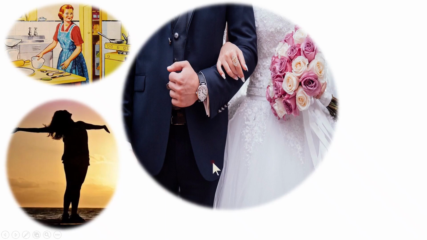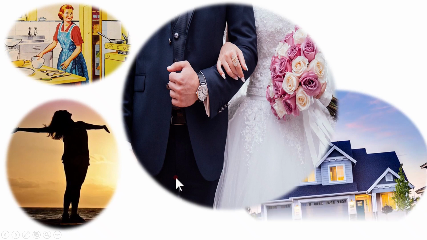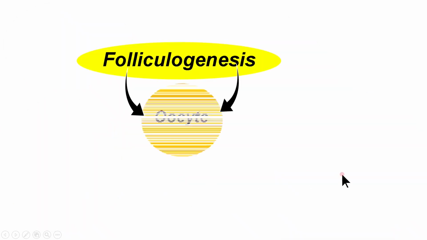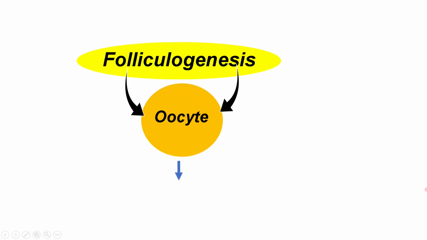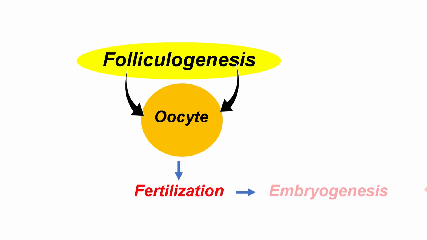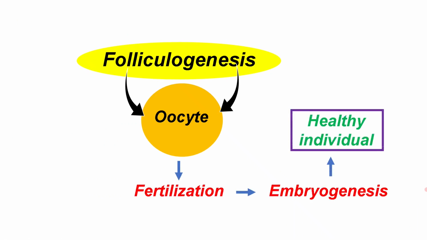What is the purpose of follicular genesis? Do you remember the story I told you about a family and their daughter? The main purpose of the parents is to equip their daughter, make her fit to stand on her own feet. Similarly, the main purpose of follicular genesis is to make the oocyte fully equipped for successful fertilization, embryogenesis, and finally to form a healthy individual.